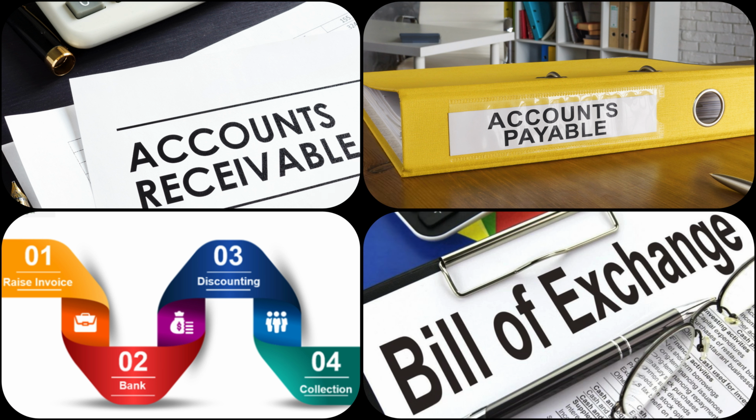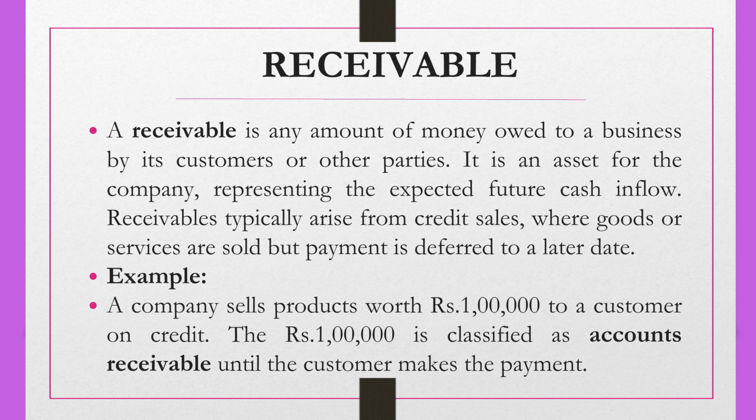So here today we are going to discuss bills receivable, bills payable and discounting of bills. Along with that there are a few topics which we need to understand, so we will be discussing them also. First, what is receivable and what is payable. Receivable is any amount of money owed to a business by its customers or other parties.